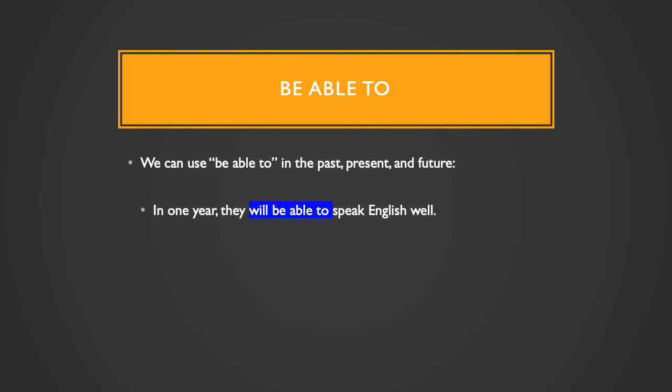In 1 year, they will be able to speak English well. Can I say this? In 1 year, they can speak English well. As you can see by the red X, no, this is incorrect. It's not grammatical. So if you want to talk about future abilities, you have to use be able to.